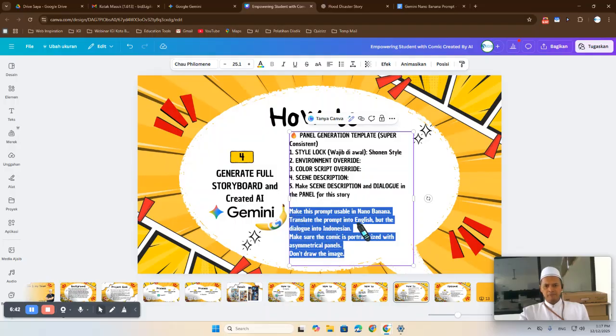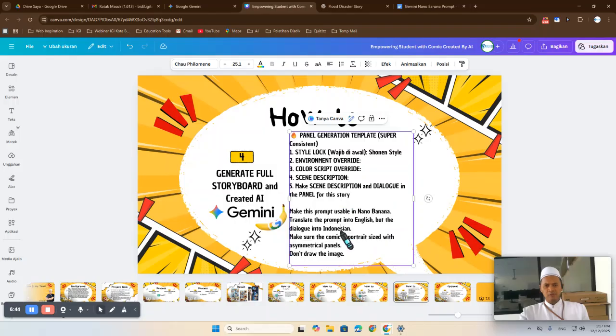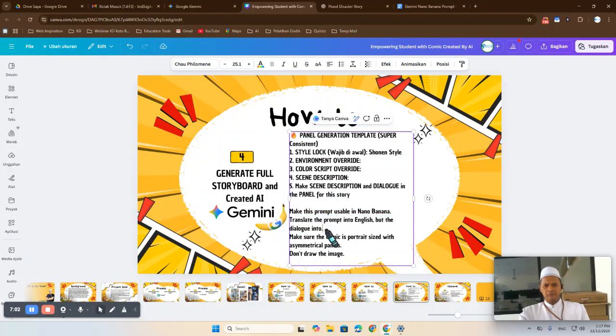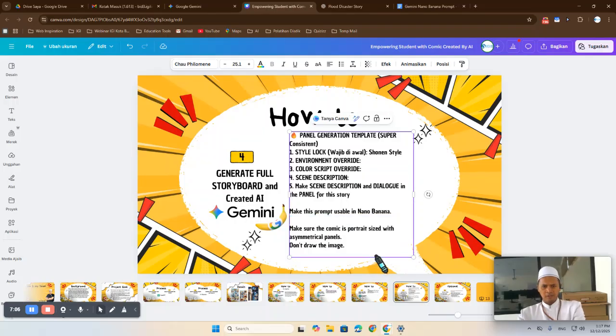Translate the prompt into English, the dialogue into Indonesian. If you want to make the language our own language, you can change this Indonesian to Tamil or another language. But we want to make the prompt in English, so we don't have to write to translate to English.